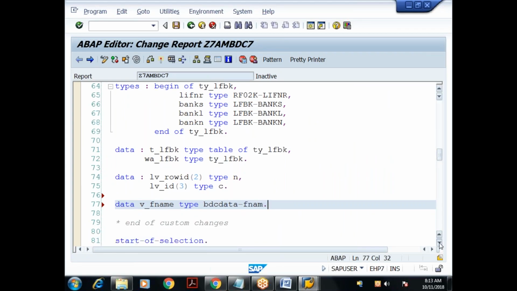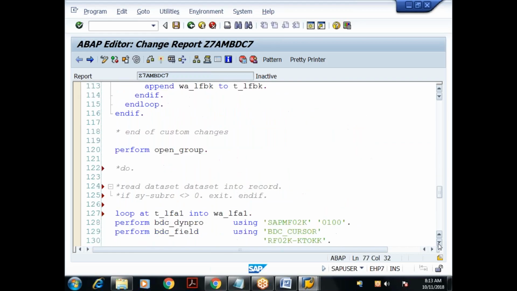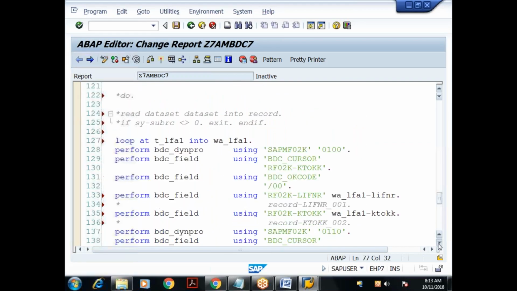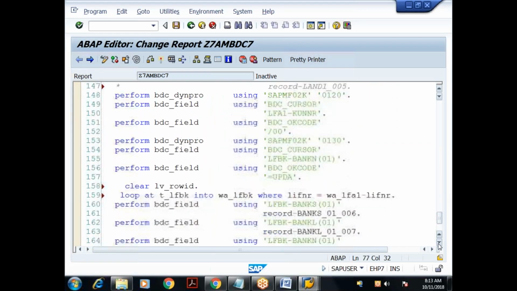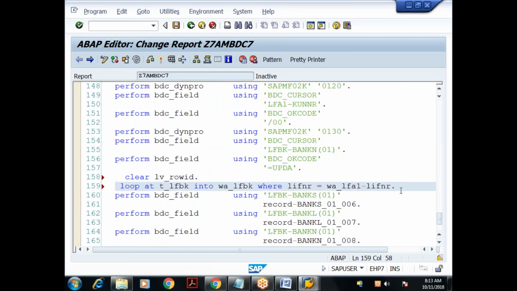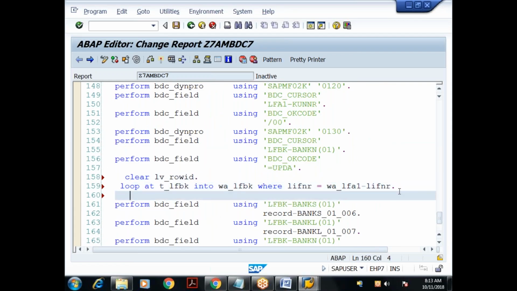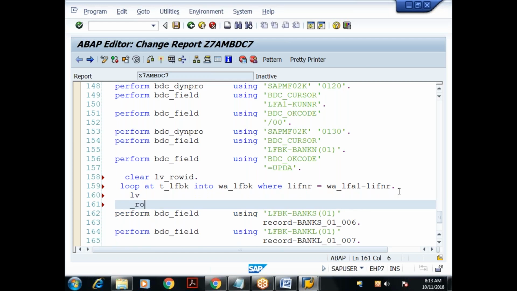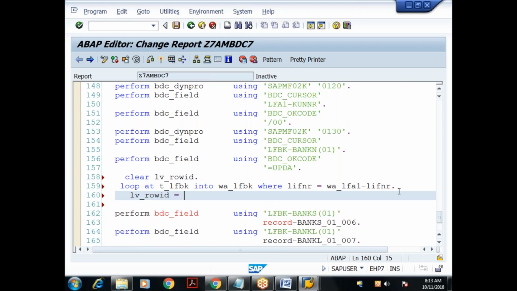I declared a variable of that sort. So here I need to construct the field name. The moment I enter the inner loop, I'll increment the row ID. I'll say LV underscore row ID is equal to LV underscore row ID plus 1. It will increment by 1.